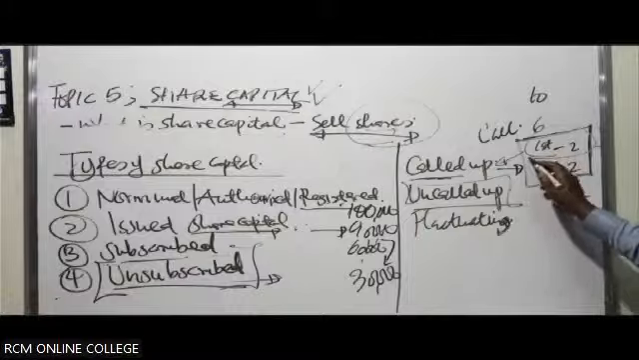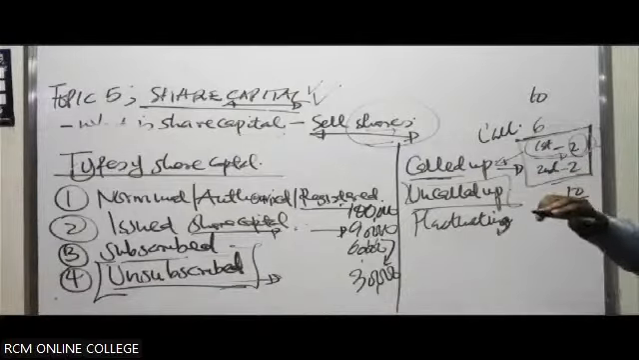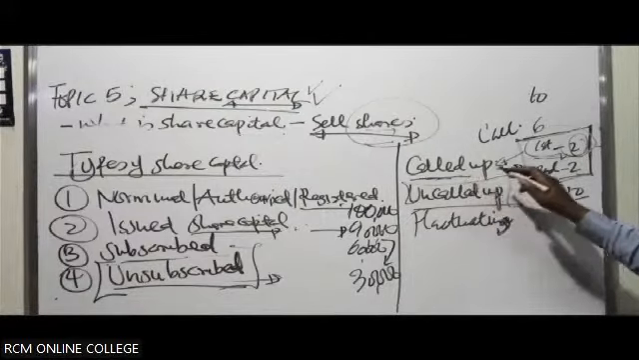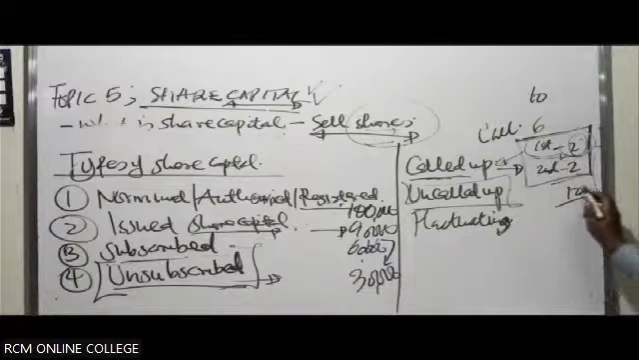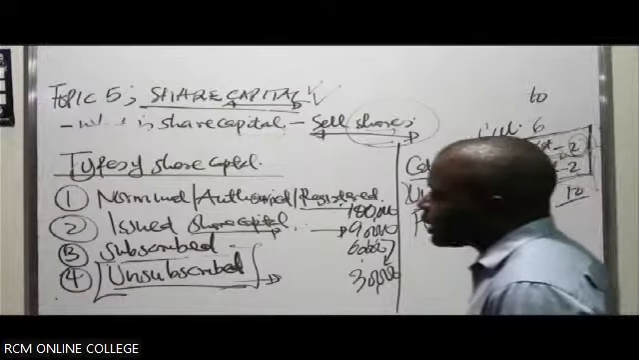So when they make the call or they give out the notice for the payment of this 2 per share, it means this portion of the share capital will now become called up. What will be remaining, where they haven't yet made that notice or request for payment of the outstanding amount, will be the uncalled up share capital.